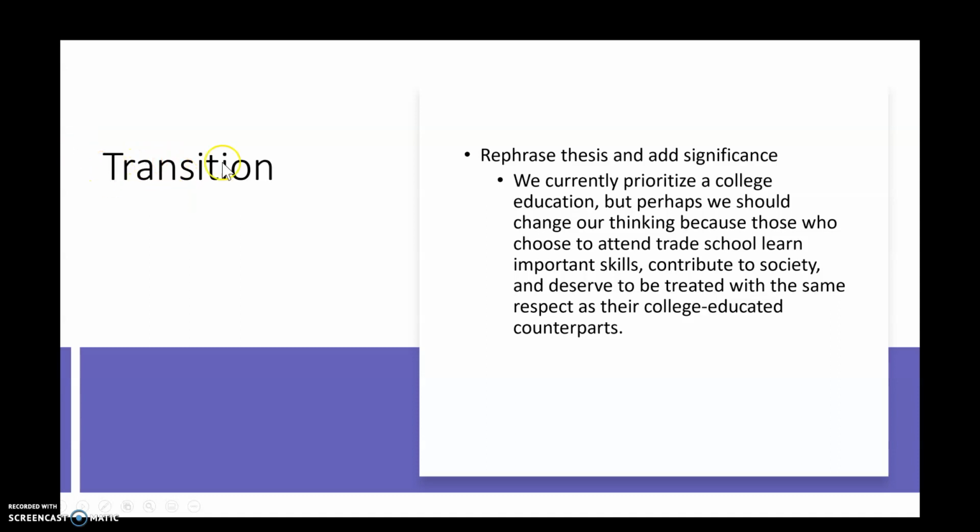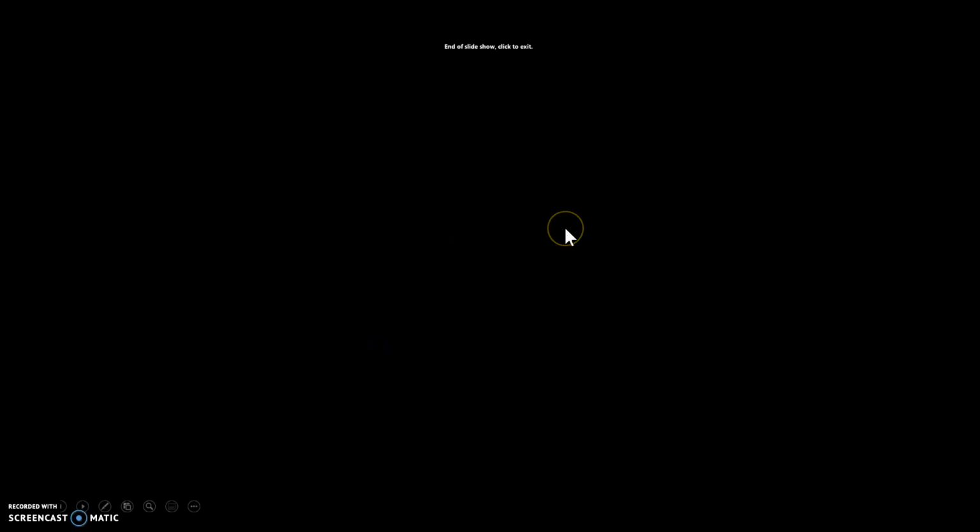And so the transition sentence, or the rephrasing of the thesis, is actually how this would go. It would be the first sentence of the conclusion. We currently prioritize a college education, but perhaps we should change our thinking because those who choose to attend trade school learn important skills, contribute to society, and deserve to be treated with the same respect as their college-educated counterparts. So that's the end of the example.